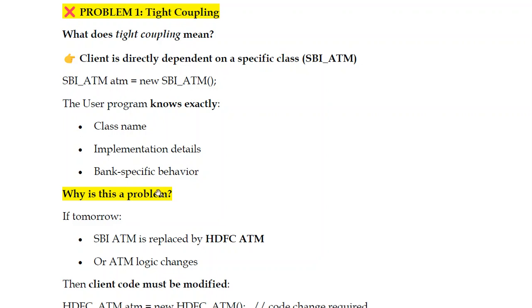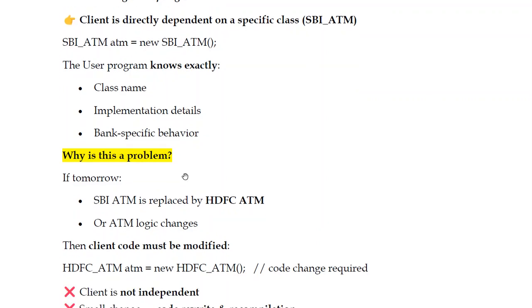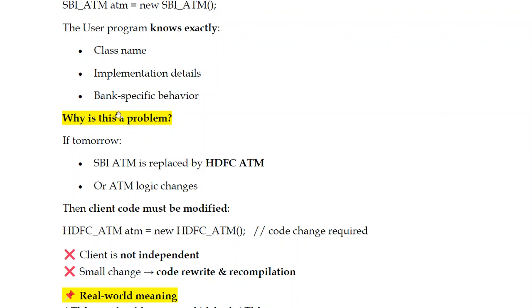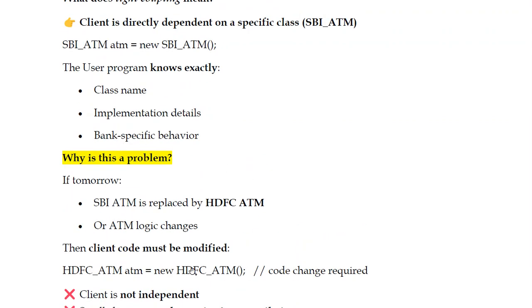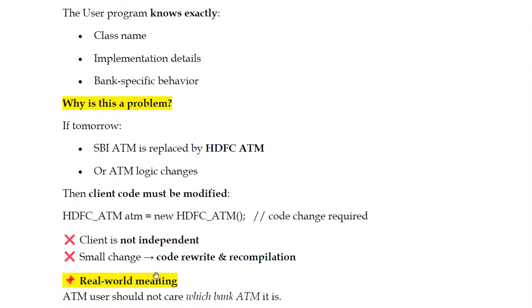Why is this a problem? If tomorrow the SBI ATM is replaced by HDFC or some ABC ATM, or the ATM logic changes, then the client code must be modified. The user code should be modified because now the ATM has changed. Instead of the SBI ATM in the client code, we have to change it to HDFC, tomorrow maybe ICICI, some other bank. So the client is not independent here. The client is dependent on some ATMs. So for a small change in the ATM, you have to rewrite the code, recompile, and retest it.